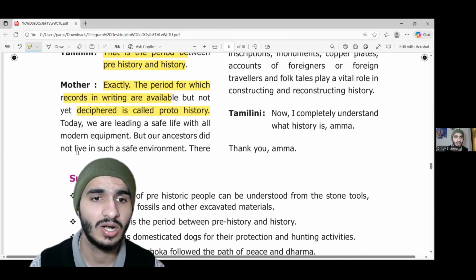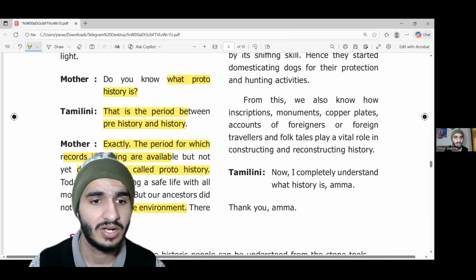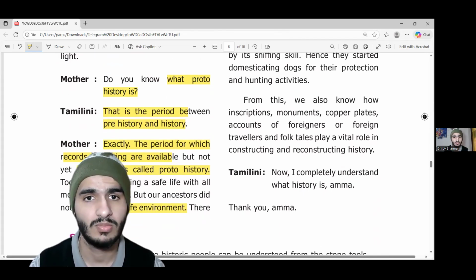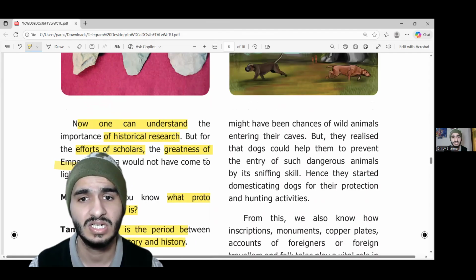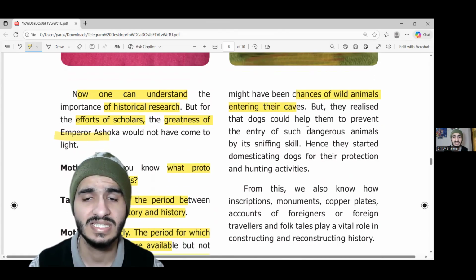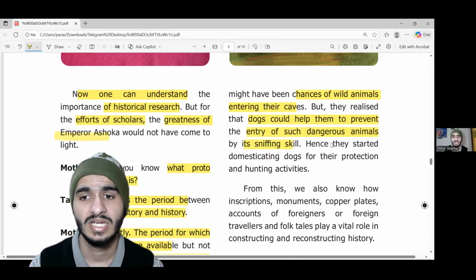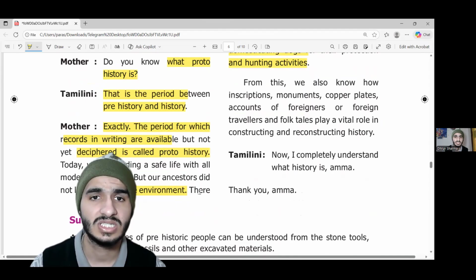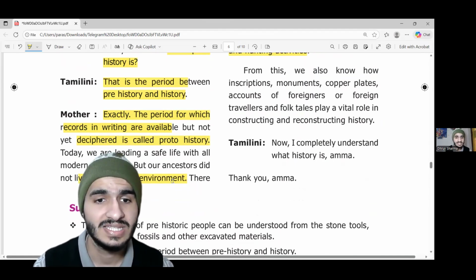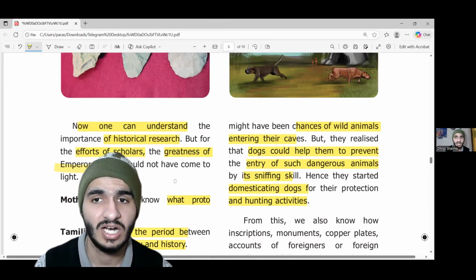But our ancestors did not live in such a safe environment. Today we are leading a safe life with all modern equipment, but our ancestors did not live in such an environment. There might have been chances of wild animals entering their caves, but they realized that dogs could help prevent entry of such dangerous animals by their sniffing skills. So they started domesticating dogs for protection and hunting activities. Just like we learn about history through inquiry, our ancestors also learned to live and survive in the environment through inquiry.